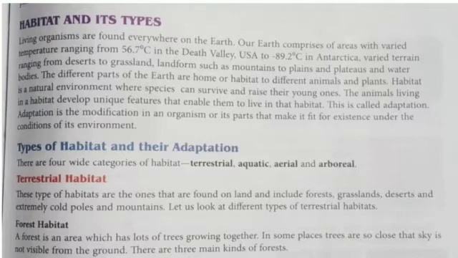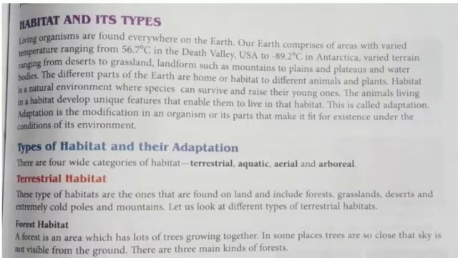Habitat is a natural environment. This is the definition: habitat is a natural environment where a species can survive and raise their young ones, meaning they reproduce here. The animals living in this habitat develop unique features that enable them to live in that habitat.